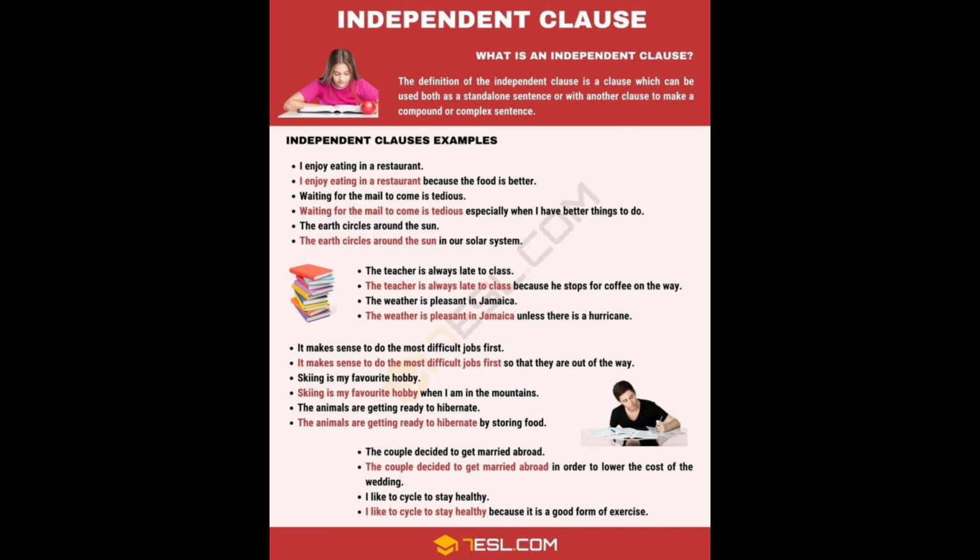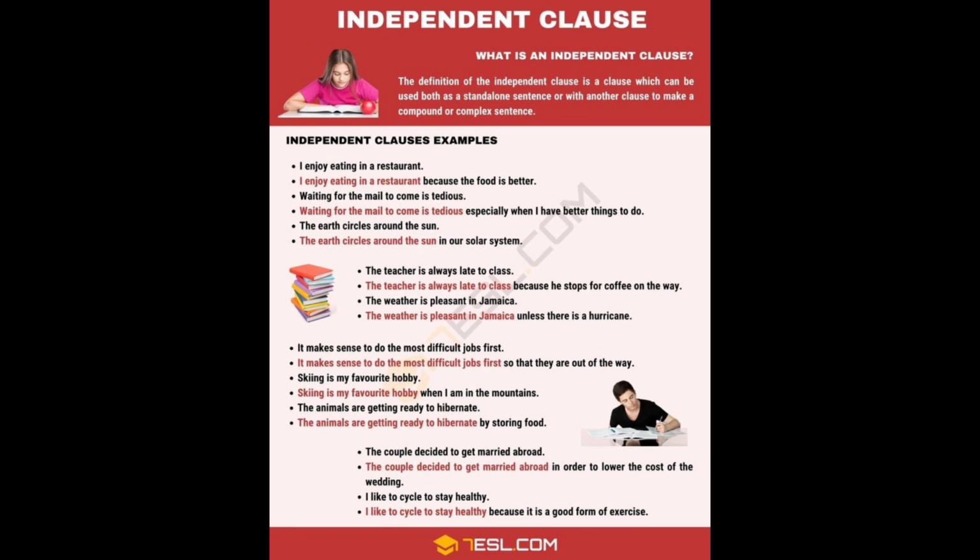I enjoy eating in a restaurant. I enjoy eating in a restaurant because the food is better. Waiting for the mail to come is tedious. Waiting for the mail to come is tedious, especially when I have better things to do. The earth circles around the sun. The earth circles around the sun in our solar system. The teacher is always late to class. The teacher is always late to class because he stopped for coffee on the way. The weather is pleasant in Jamaica. The weather is pleasant in Jamaica unless there is a hurricane.